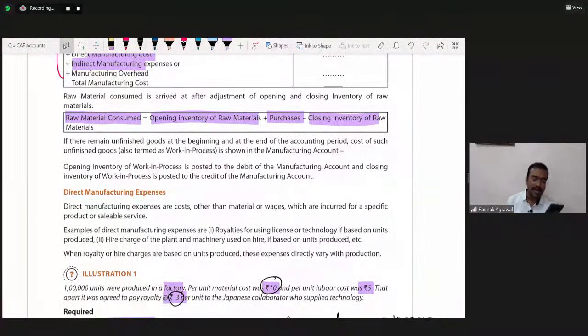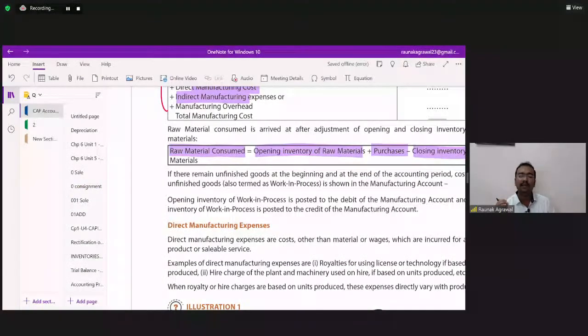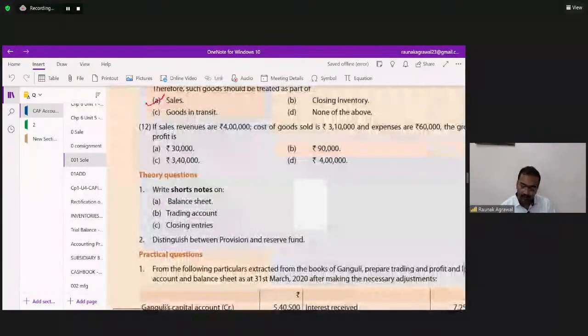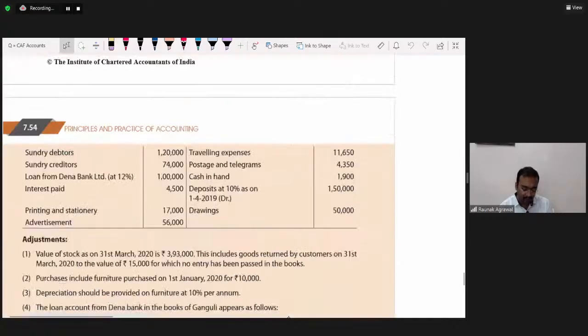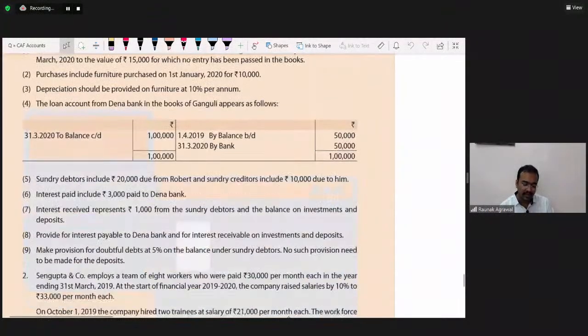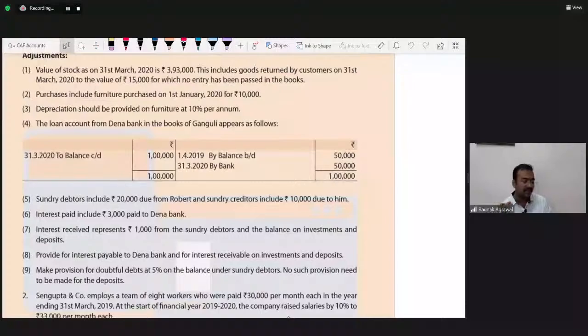Saksham, you are asking about trading practical question number 1. So it's not feasible. You can ask the specific doubt in that question. What is your doubt in practical question 1? What is your specific doubt? In which adjustment are you having difficulty? Ask the specific thing. In which adjustment are you finding it difficult to solve?